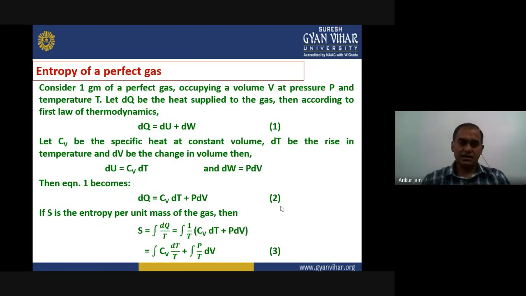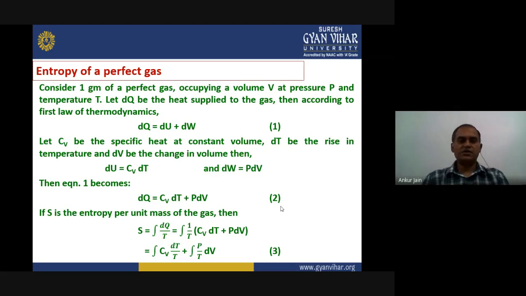Now the last topic for today is we will calculate the entropy of a perfect gas, because we always think about ideal situations, right? And the ideal gas is the perfect example to calculate any thermodynamic quantity. So we again think about what will happen to entropy for a perfect gas. For this, let us consider 1 gram of a perfect gas that is occupying a volume V at pressure P and temperature T. Let us assume that heat dQ is supplied to the gas system.